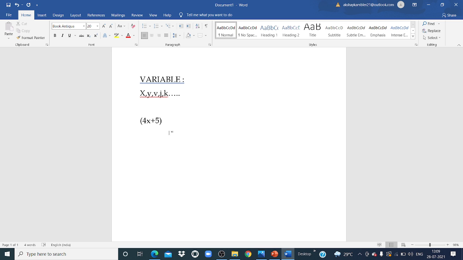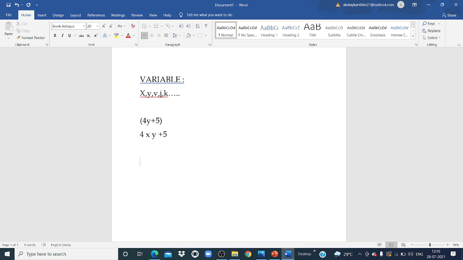So first, how will we get the answer? First we multiply x by 4. 4x means what? Whenever we don't have any arithmetic operation between the constant and variable, we consider it as 4 multiplied by x. So we'll do one thing, we'll use a different variable, that is y. 4 into y plus 5.